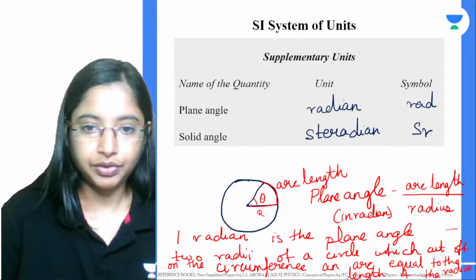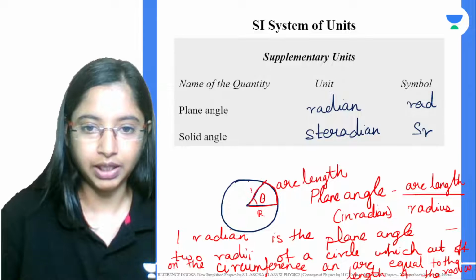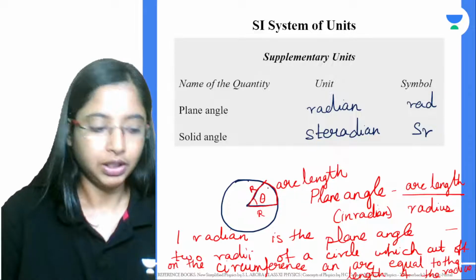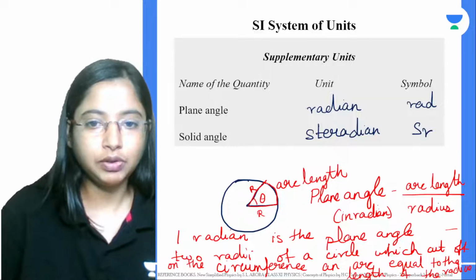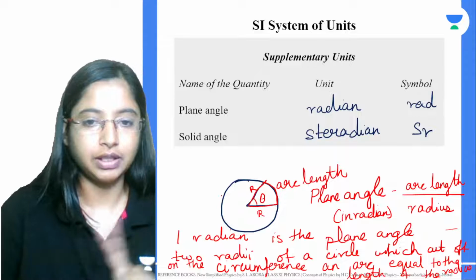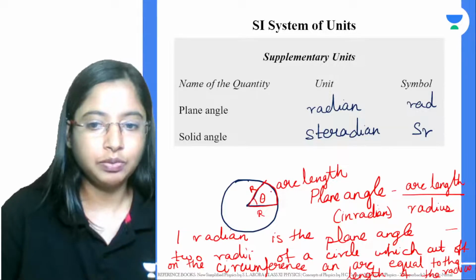Okay, so if you see, from here to here, this gives you the radius of the circle. From here to here, again, this also gives you the radius of the circle. So if you want this plane angle over here, this plane angle is equal to this arc length. This arc length is nothing but, for a particular circle, a small arc of the circumference that you're taking, right? So this small arc length is equal to the radius of this circle,